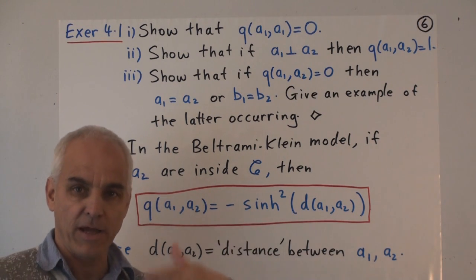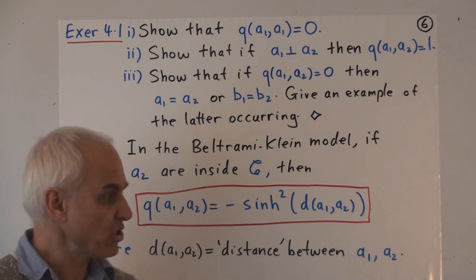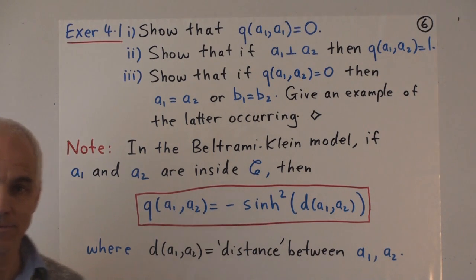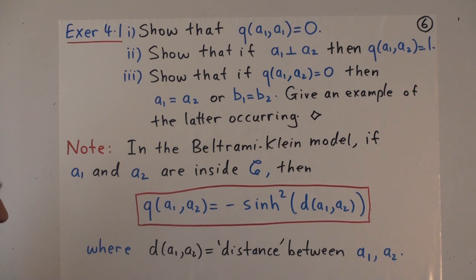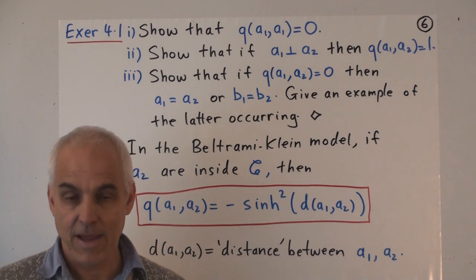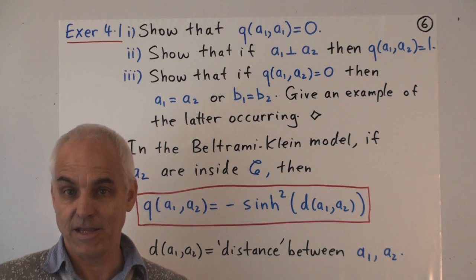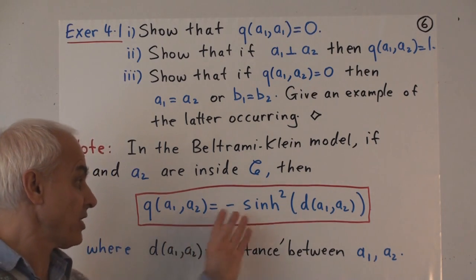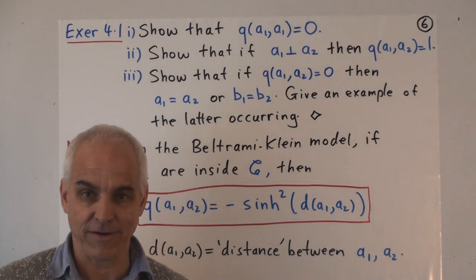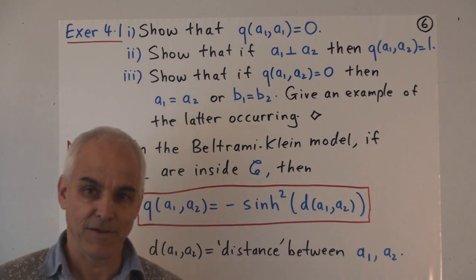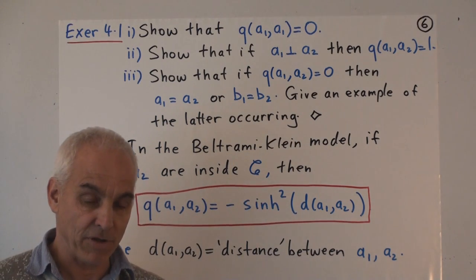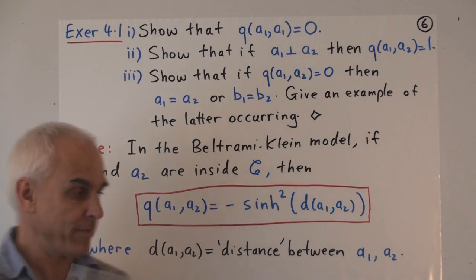Sinh is this hyperbolic trigonometric function, and we have to take the sinh of the distance and square it, and we have to put a minus sign in front. So all the theorems that I'm going to state involving quadrances can be interpreted in the Beltrami-Klein model by replacing quadrances with this particular expression, if you wanted to do that, but there's no real good reason to do that, in fact. It's best to stick with the universal approach. But at least this is a way of connecting our approach to hyperbolic geometry with the traditional classical one.